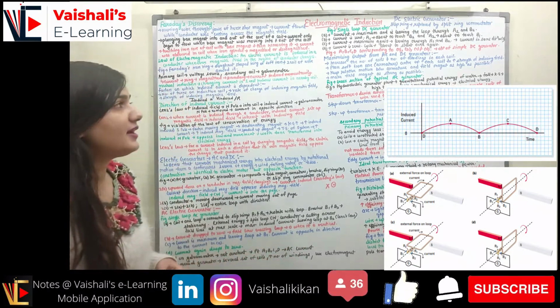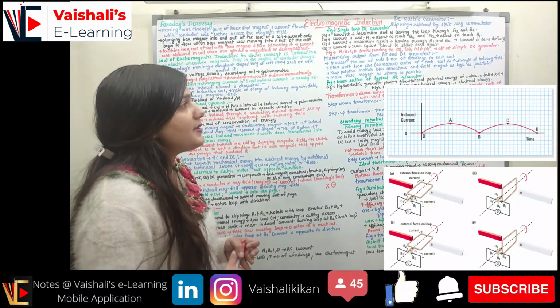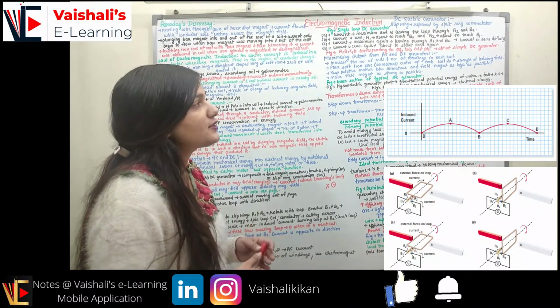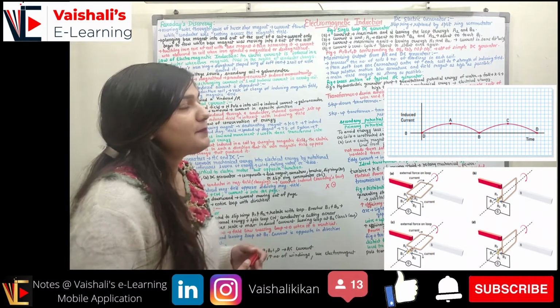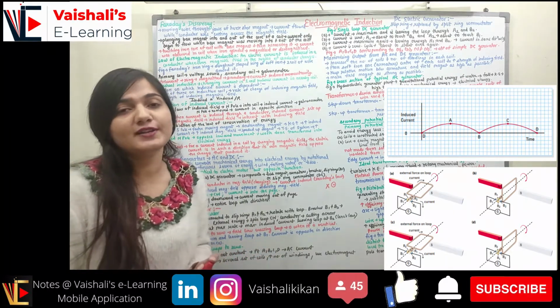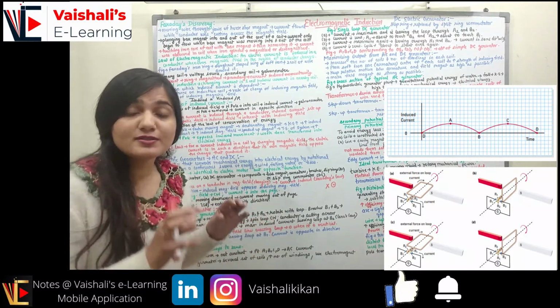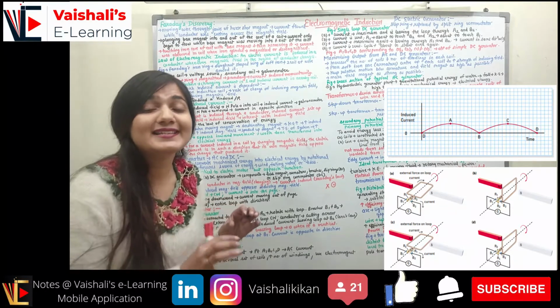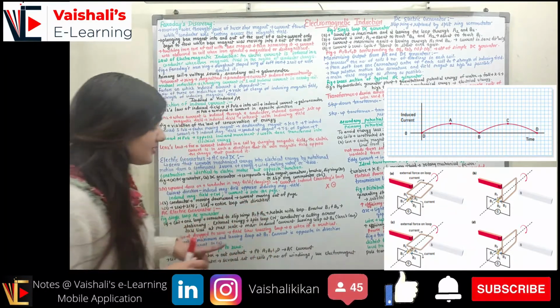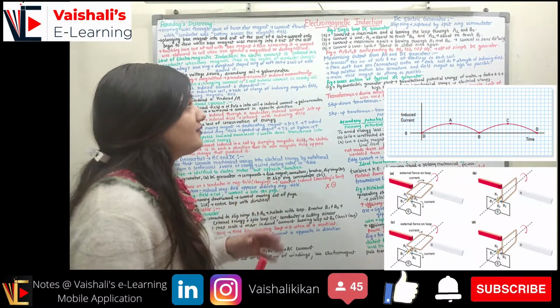You can see the figure here. We have A, B, C, D corresponding to the A, B, C and D parts of this figure. In the output of the simple DC generator, we have the change in one direction of the current only. We have the fluctuation in the positive direction only. So this is why we call it the DC generator. Here in the AC case, the change in the current was in both positive as well as negative directions.